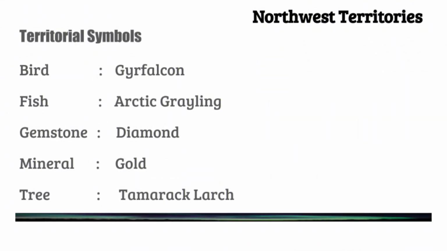Here are some territorial symbols for the territory. The territorial bird is the gyrfalcon. The territorial fish is the Arctic grayling. The territorial gemstone is diamond. And the territorial mineral is gold. And the territorial tree is tamarack larch.